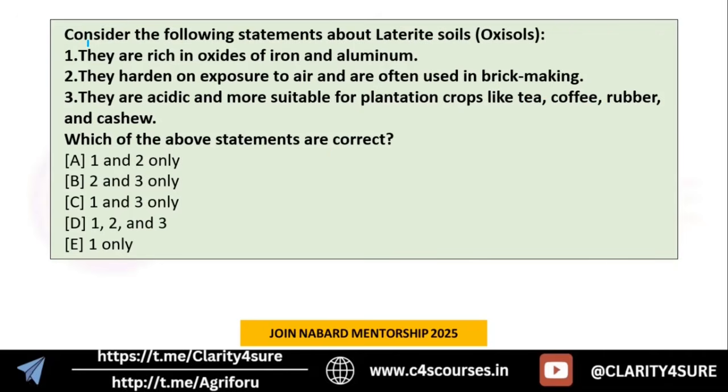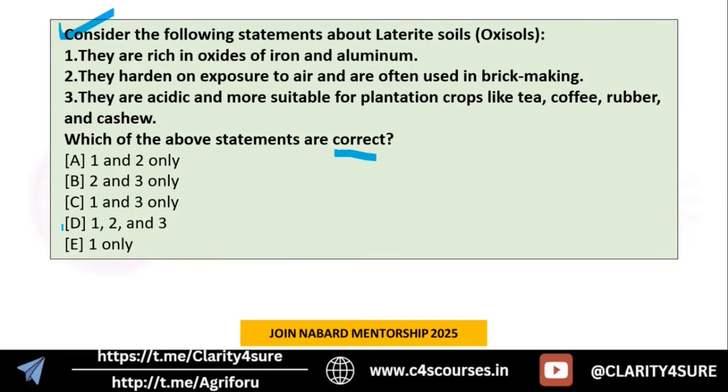So yes, next question is in front of you. Which of the following statements are correct about laterite soils? Okay, so the first statement is they're rich in oxides of iron and aluminum. They harden on exposure to air and are often used in brick making. They're acidic and more suitable for plantation crops like tea, coffee, rubber, and cashew. So tell me which of the following statements are correct.